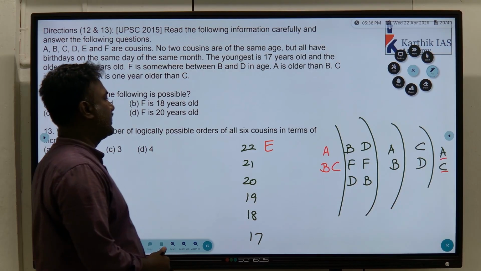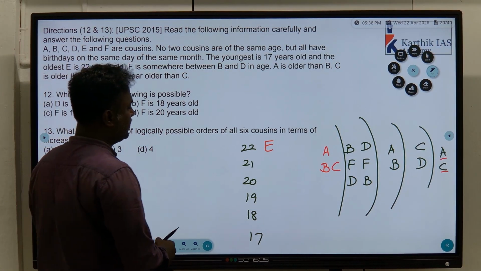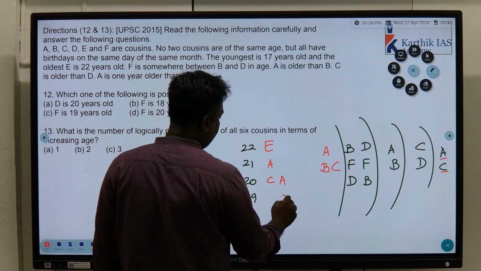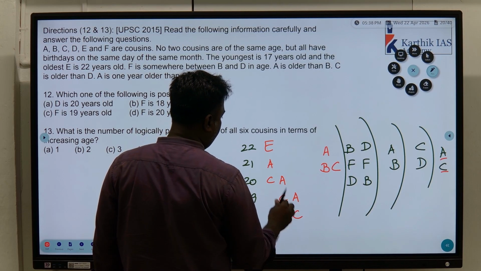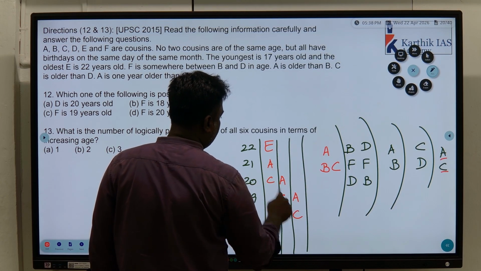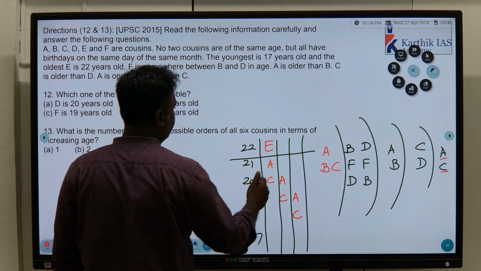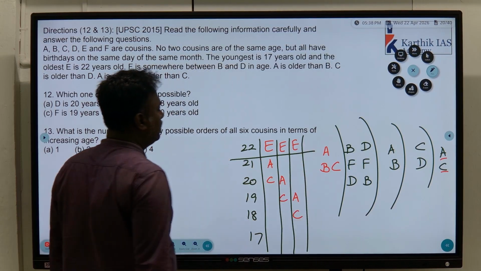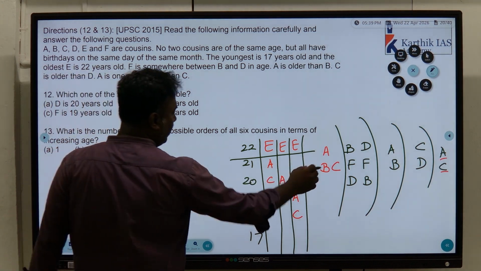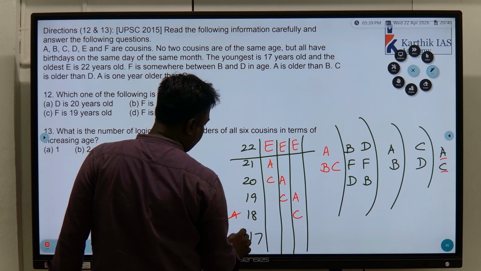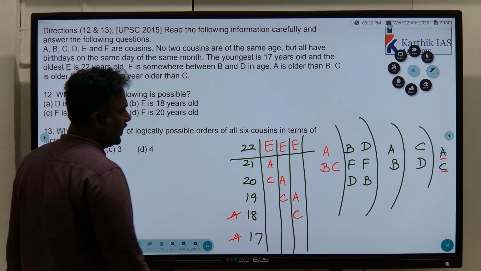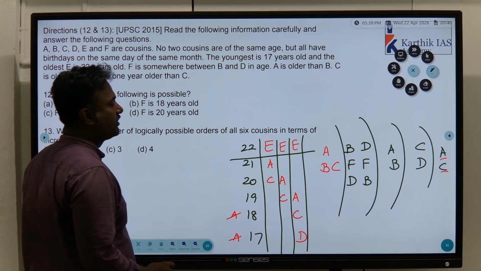So E is the eldest, that is no doubt about it. A and C we have to club, right? So A and C may be here, may be here, may be here. Three possibilities. Now A and C are nearby. A can't come in because below A only B and D. So A can't come here. Only three cases possible: AC, AC, AC done. Now below C, D has to be there. So definitely this is only one possibility.